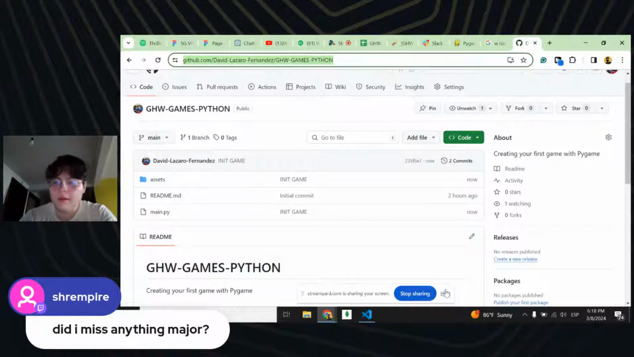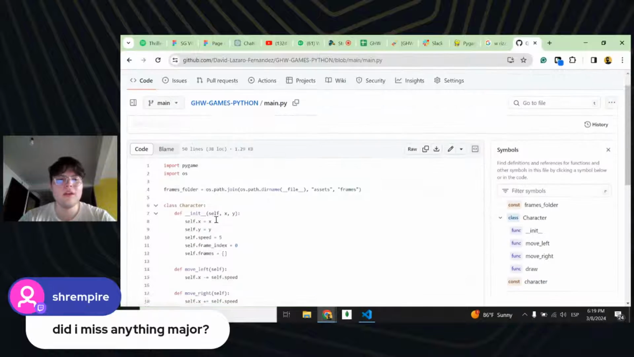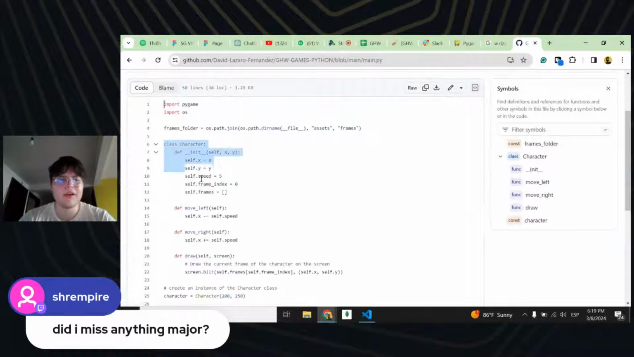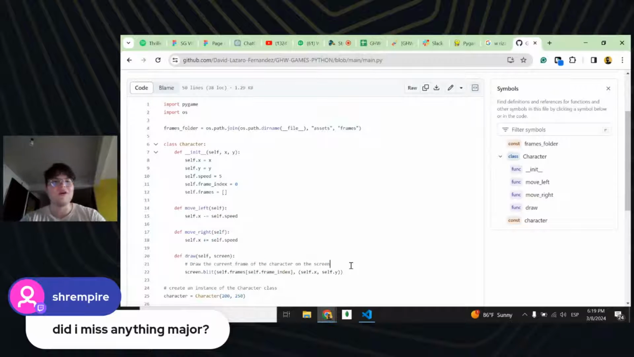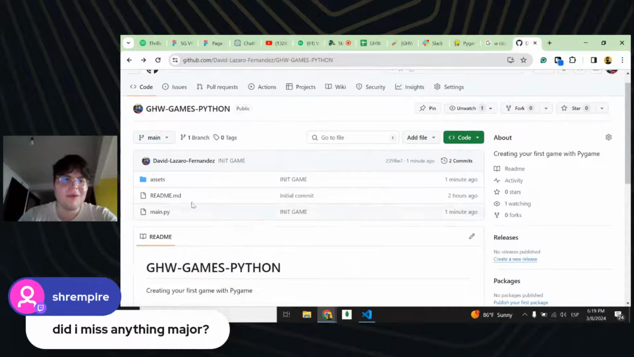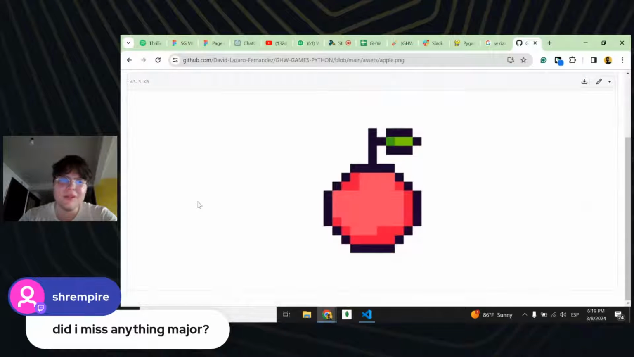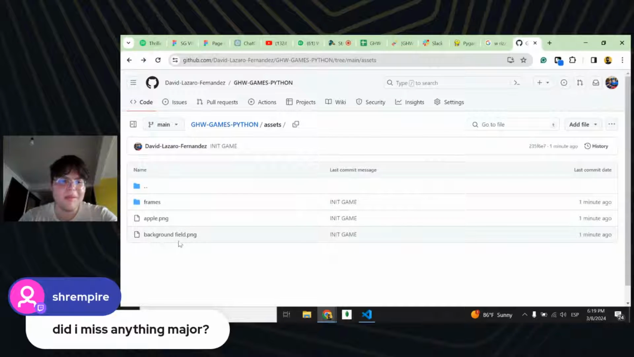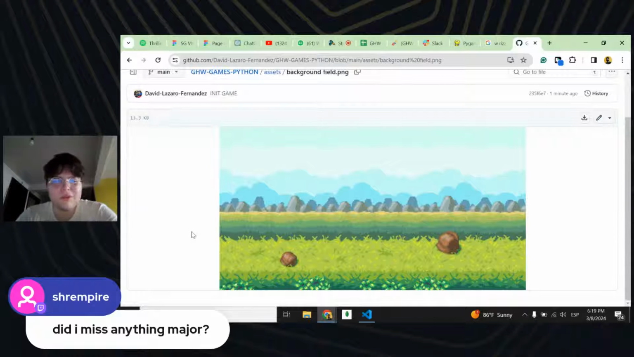The only thing that we have here is a main file of Python. You can see that we have something like character and things like that. Don't worry about it. Most of this stuff, I think, doesn't even work. But yeah, we also have some assets. For example, we have our apples that we're going to be using. Also, we have a background that we're going to be using. You can change this background to whatever you want.